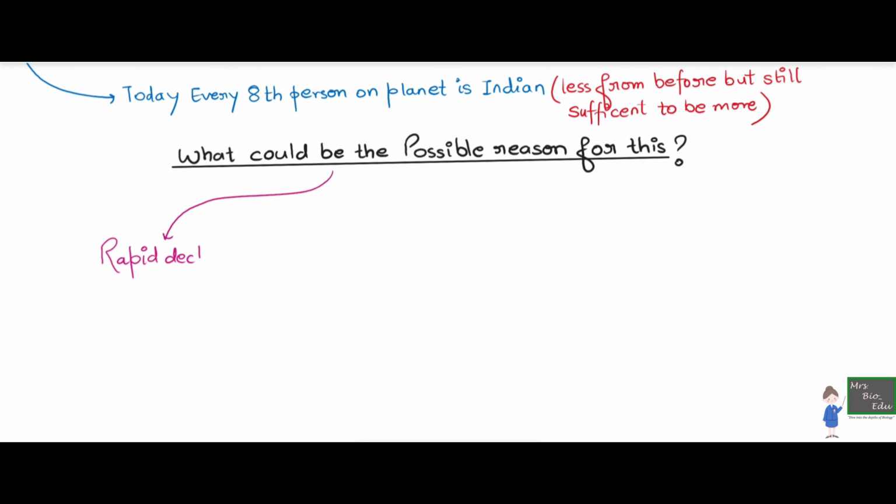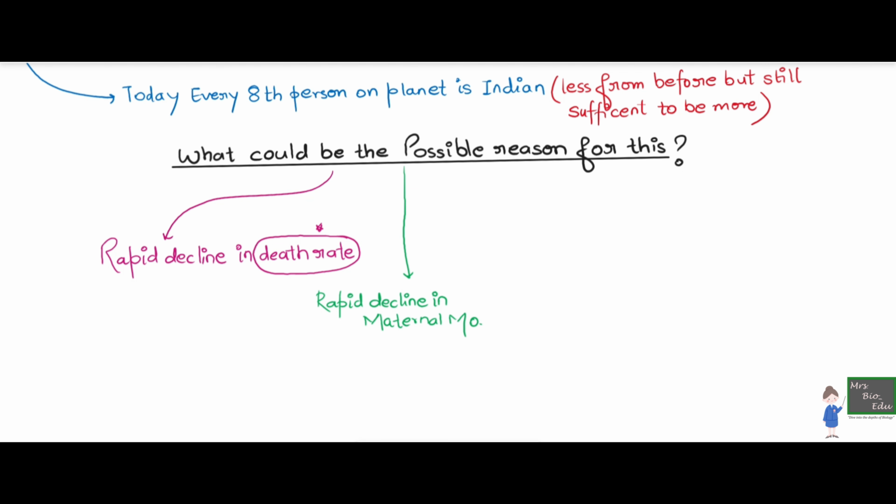For any population to grow this much, there have to be three things that change. The very first of it would be a rapid decline in the death rate. Now, what is death rate? Death rate is how many people are dying per year per 1,000 individuals. So that has declined, and I would give you a minute to understand why it has declined, because we have now excelled ourselves in the field of medicine, and therefore we can easily detect and cure a lot of diseases that we couldn't before.